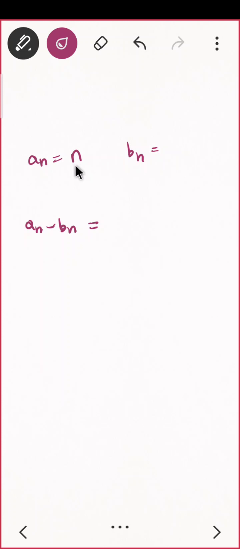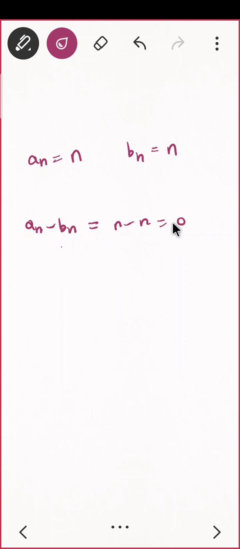You can take En as n, and if you take Bn as n again, then will this work? This will be n minus n, correct? The same technique. That's why I asked you the same question, whether you are awake or not. Do you agree? This is divergent. This is divergent. Their subtraction is 0.